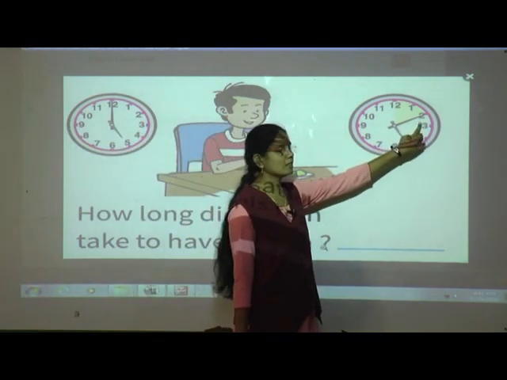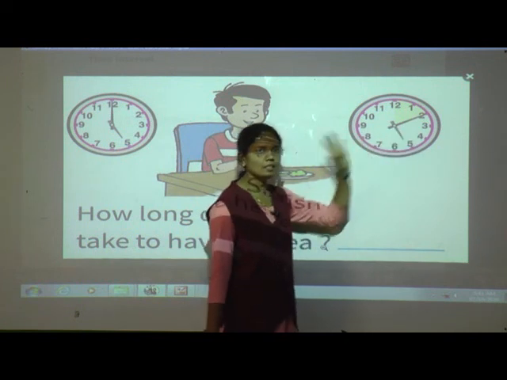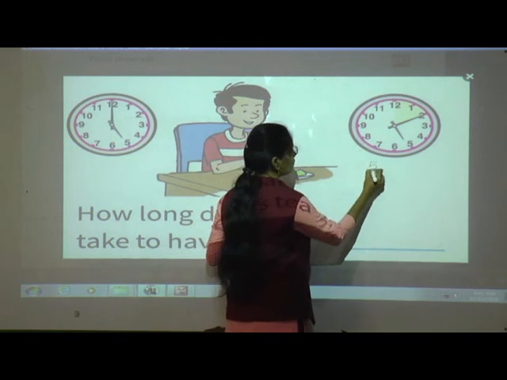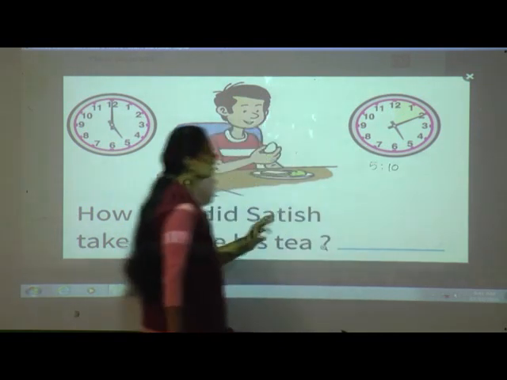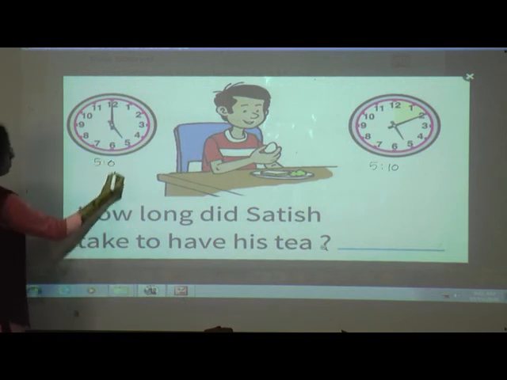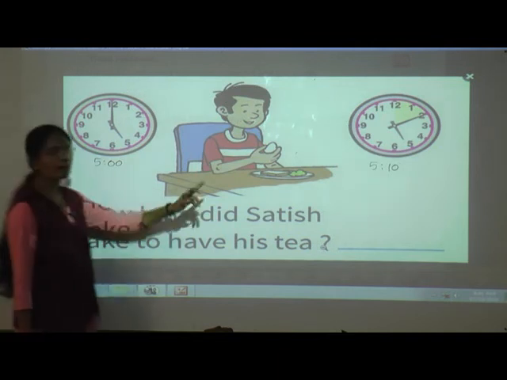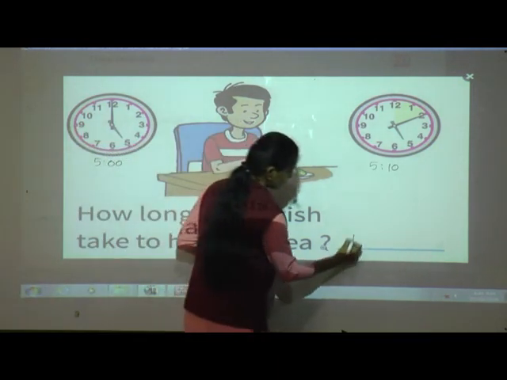In this clock the minute hand is on 2, means 2 5s are 10, so this time is 5:10. And he started at 5 o'clock. So from 5 to 5:10 means 10 minutes.